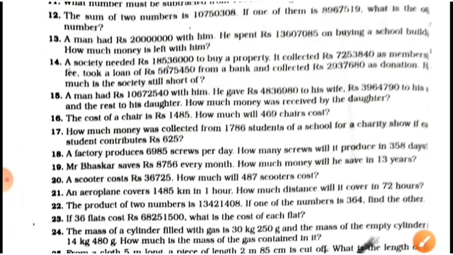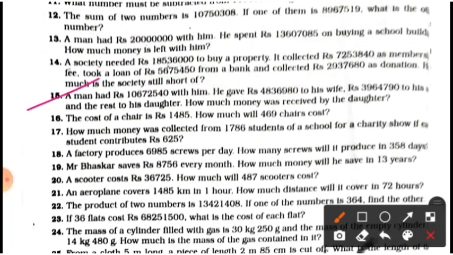Now proceed to question number 15. Here in question number 15, observe, a man had this many rupees with him. He gave this many rupees to his wife, and this many rupees to his son, and the rest to his daughter. How much money was received by the daughter?